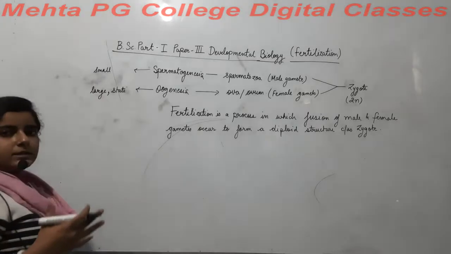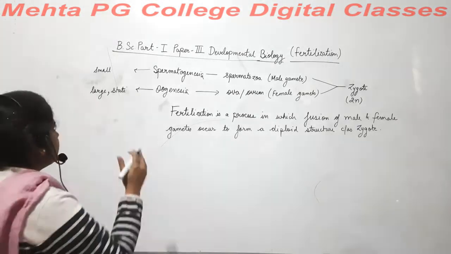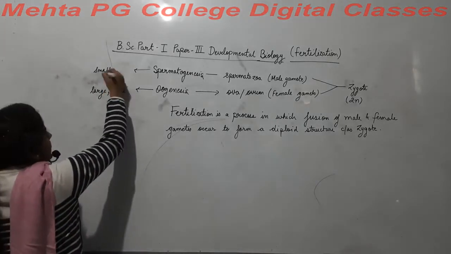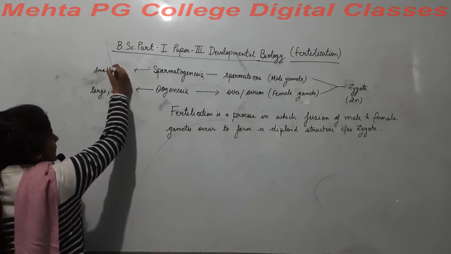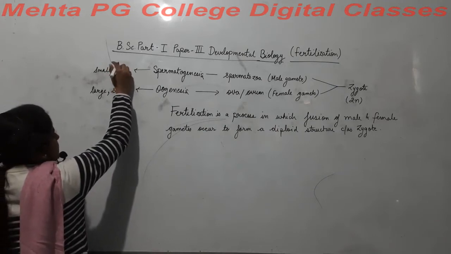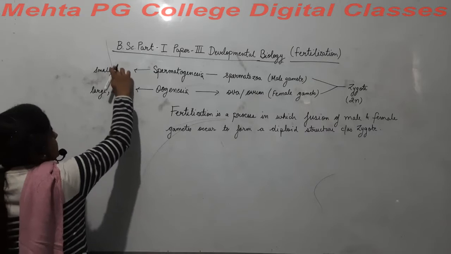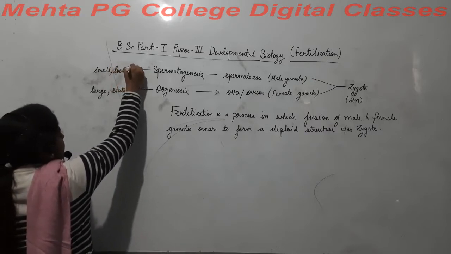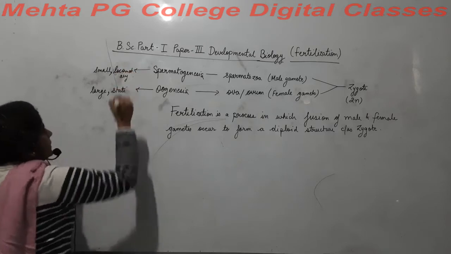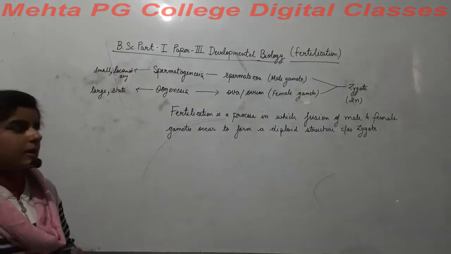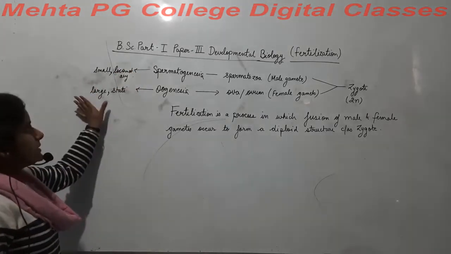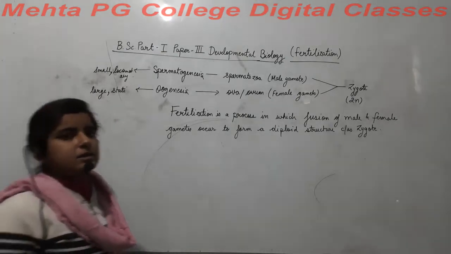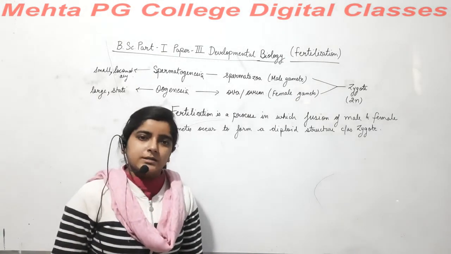We can't say there are exceptions there, but it is stationary, while the male gamete has structures like a tail for locomotion. So we can't say it is stationary, we can say it is locomotory. Right? Okay, male gametes are small in size and female gametes are normally large in size.